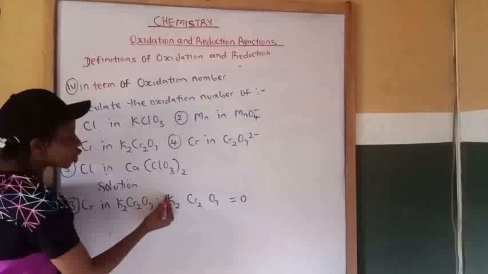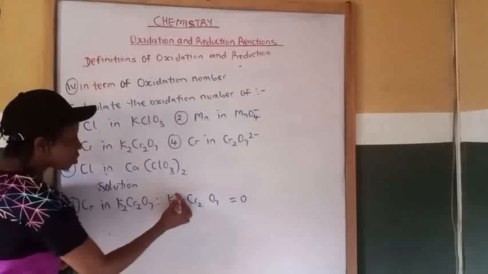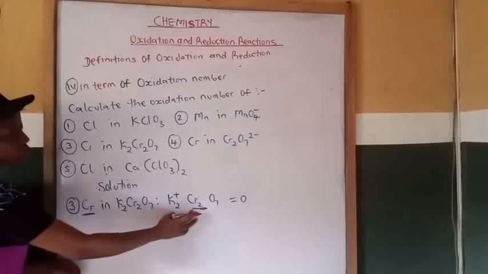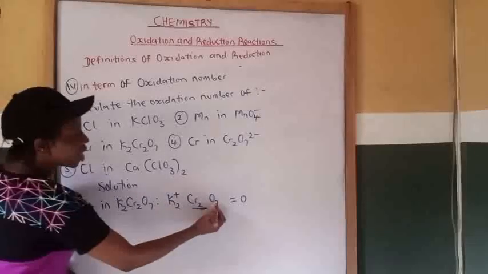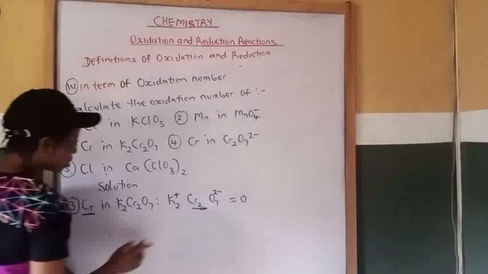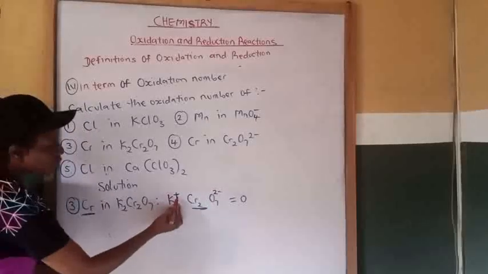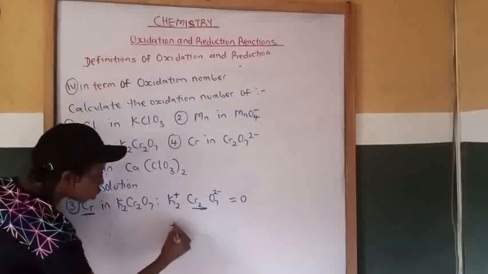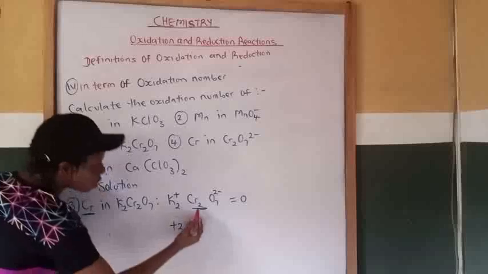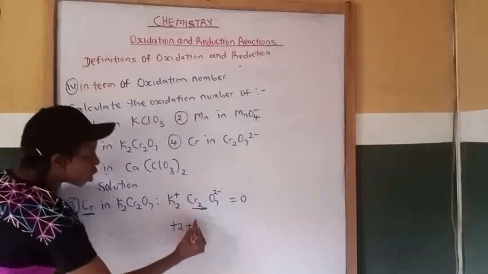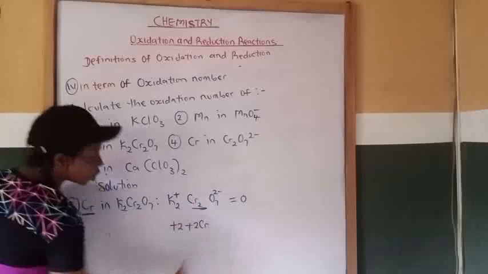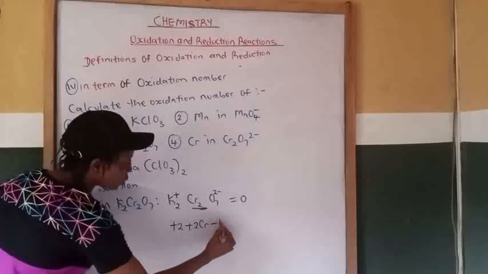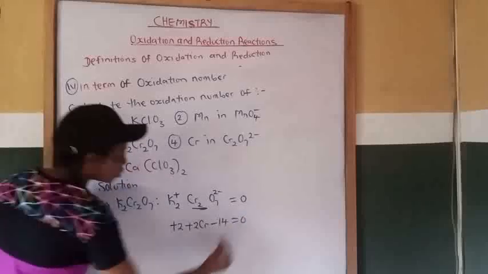Now, what is the charge on potassium? It is plus. Then we are looking for chromium. Chromium is our unknown, so we are not going to assign any charge. Then the charge on oxygen is 2 minus. Now +1 times 2 will give us +2. Then plus chromium is 2, so 2 times chromium will give you 2Cr. Then -2 times 7 will give us -14, equal to 0.